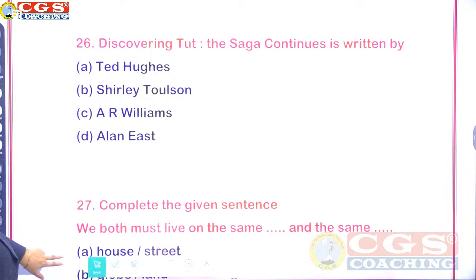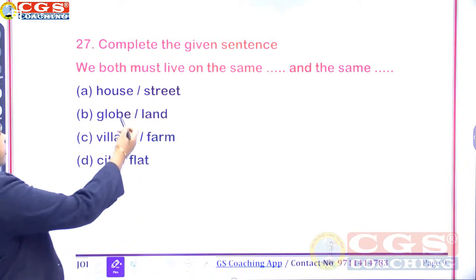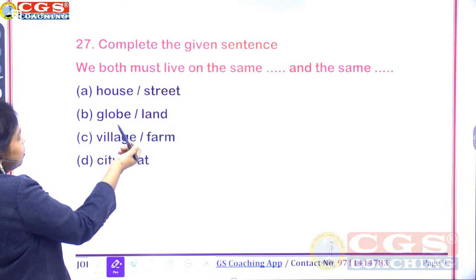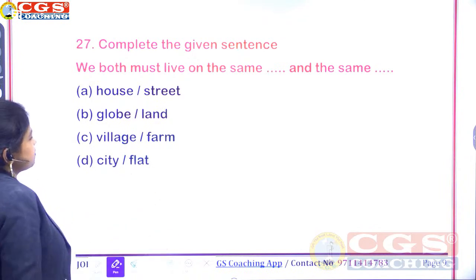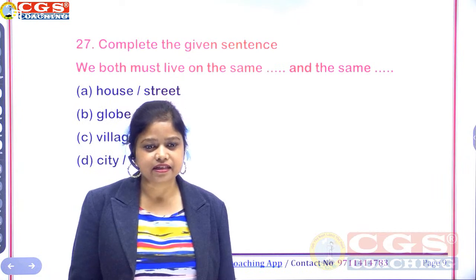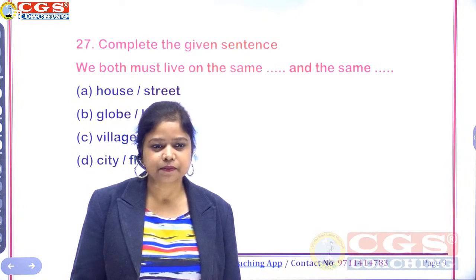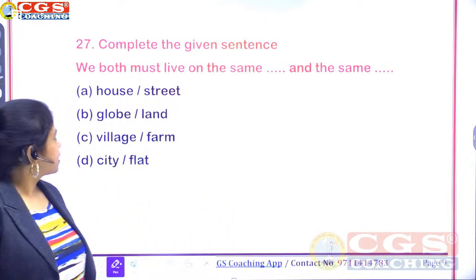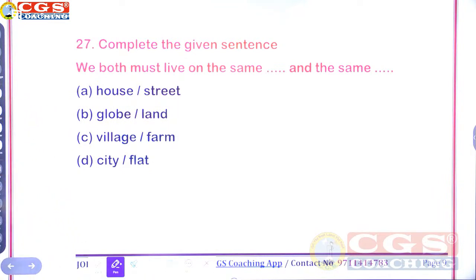Next one. Complete the given sentence. We both must live on the same dash and the same dash. So same house and the same street, same globe and the same land, same village and the same farm, same city and the same flat. You have to complete the sentence. पूरा करना है आपको. क्या fill करोगे? Right option. We both must live on the same dash and the same dash.